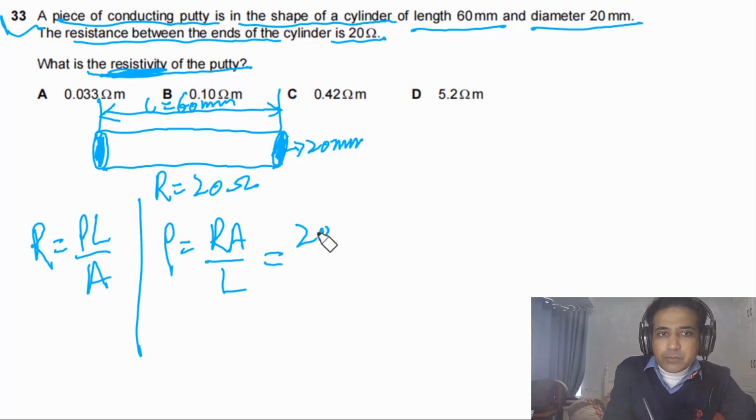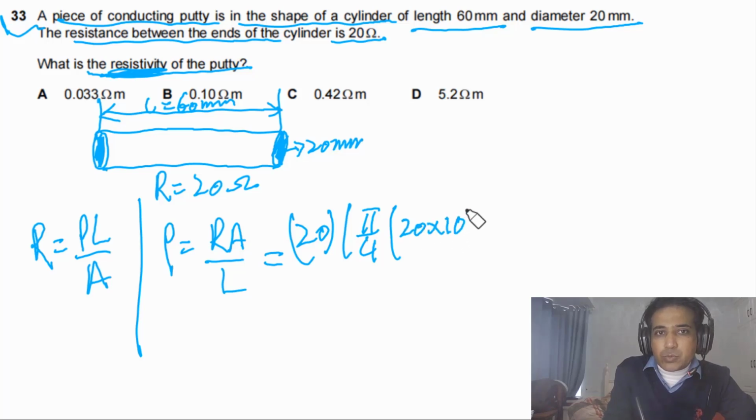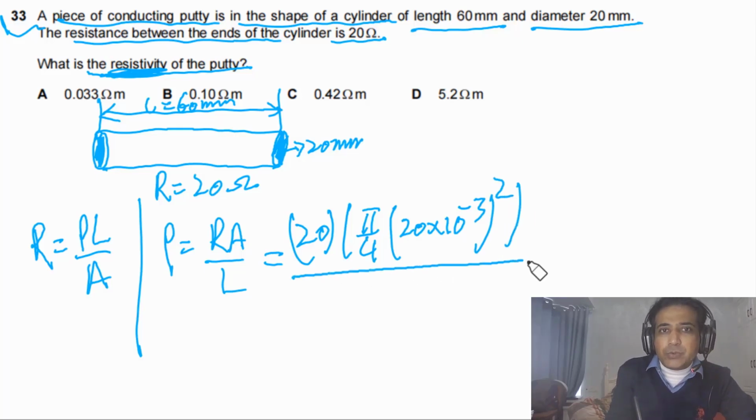So the value of resistance we have is 20 ohms, and the cross-sectional area we can simply calculate as pi by 4 d square. The value of diameter is given, that is 20 millimeters, and we square this. We need to divide this by the length of this conducting putty, that is 60 millimeters.